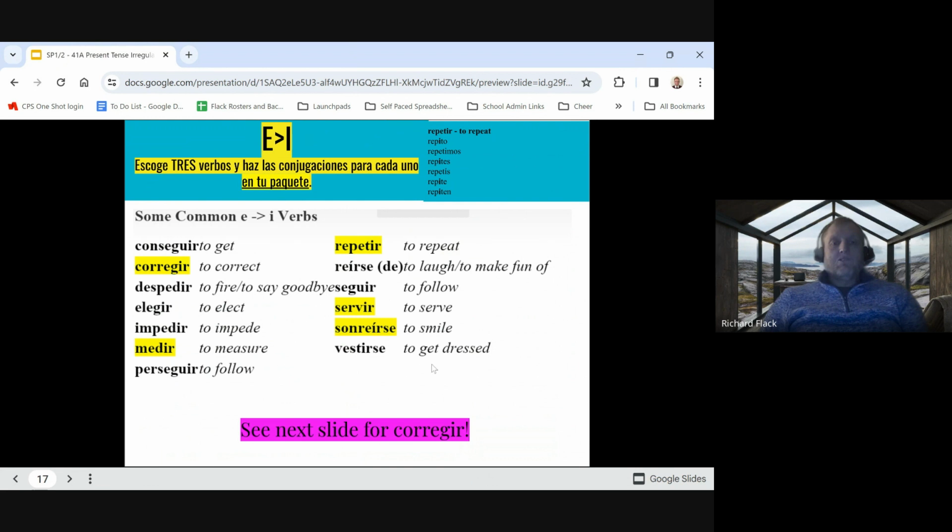Okay, we are on to our third category of stem changers. These are E to I stem changers. You can see it's a small list and you're only going to be required to do 5. So again, highlight or star or underline these 5 E to I stem changes and make sure you pick 3 of them to conjugate.